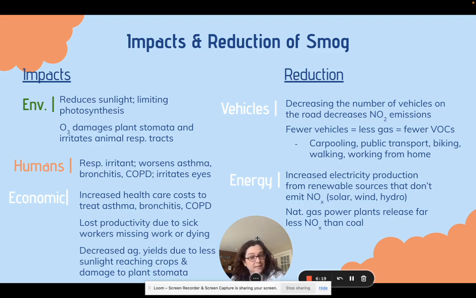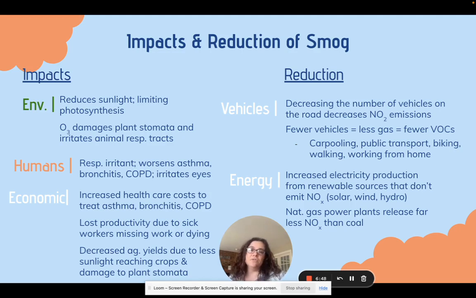And economically, we kind of don't really think of this, right? But we see an increase in healthcare costs because of this. We're treating more asthma and bronchitis, COPD, things like that. A lot of times this makes people sick. It makes people not feel good. So we lose productivity at work. I have people dying too, but mostly it's that we just don't feel good. It's not too often that this will kill people. But we also have decreased agriculture yields. Again, less sunlight, less photosynthesis, we have less ag.